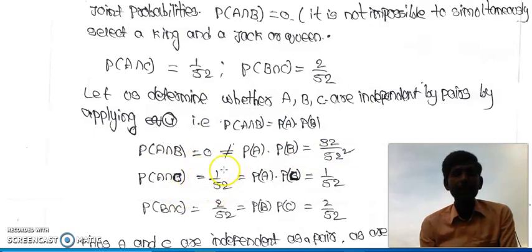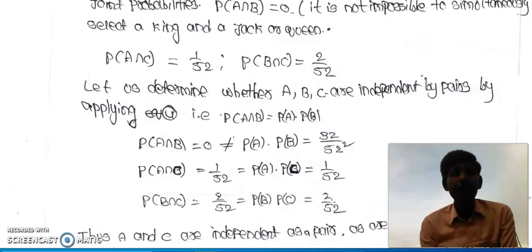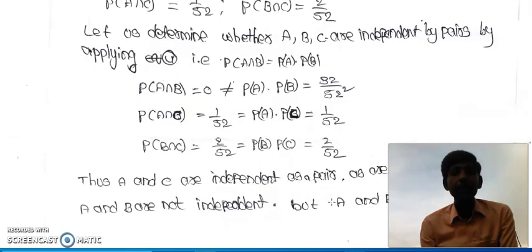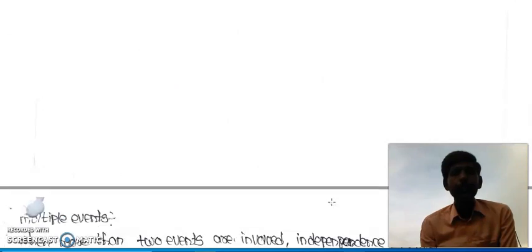P of A intersection C equal to 1 by 52. P of A into P of C, that is nothing but 1 by 52. P of B intersection C equal to 2 by 52. That is P of B into P of C, that is 2 by 52. So A and C are independent by pairs. B and C are independent by pairs. But A and B are not independent by pairs, but they are mutually exclusive events. You need to keep in mind this.